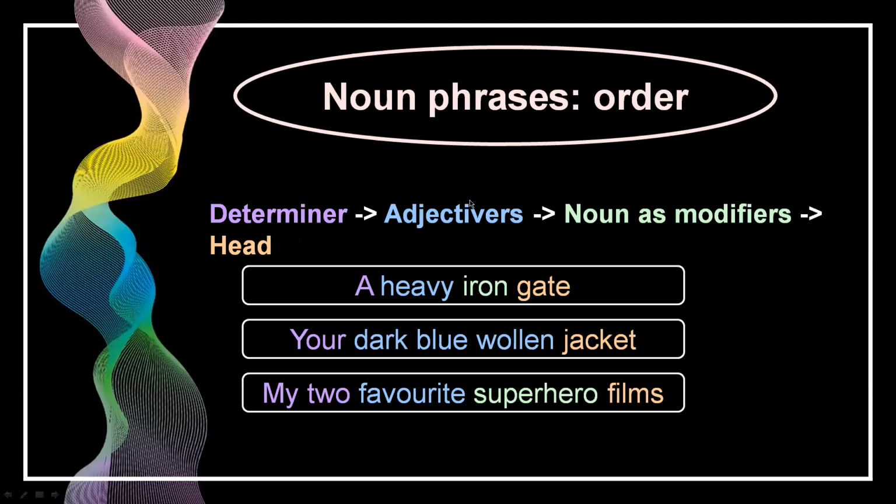So here's the order. The first one is determiner, and then adjective, and then noun as modifiers, and the head. For example, a heavy iron gate. A is a determiner, heavy is an adjective, iron is a noun as modifier, and the head is gate. Another example is your dark blue woolen jacket. And then my two favorite superhero films.